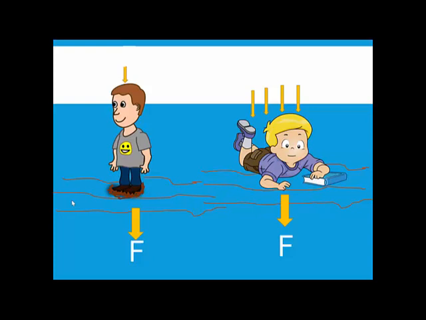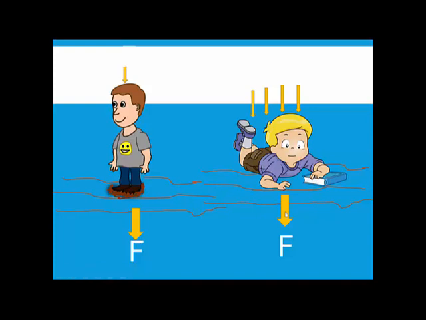Yes, the one who is standing. Now understand why. Let's say their mass is 30 kgs, both are 30 kgs. The force with which this person is pulled towards the earth and the force with which that person is pulled towards the earth is going to be the same. Why?